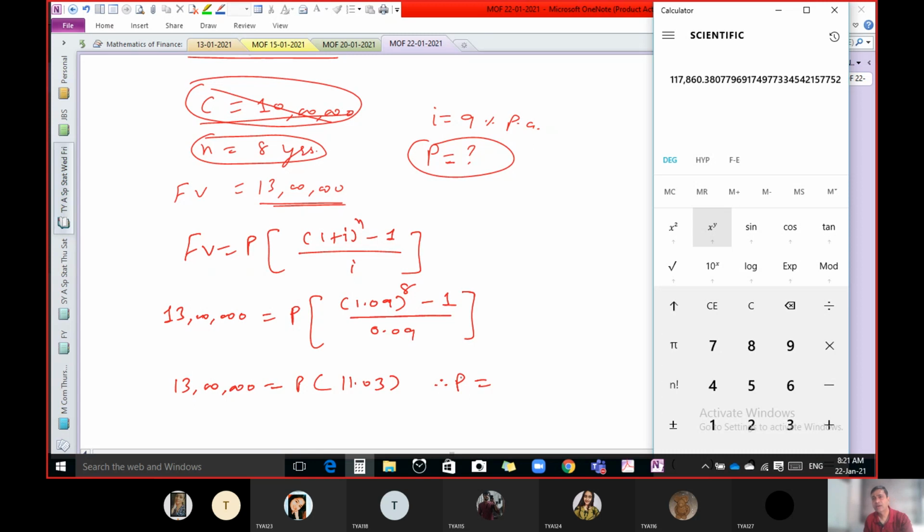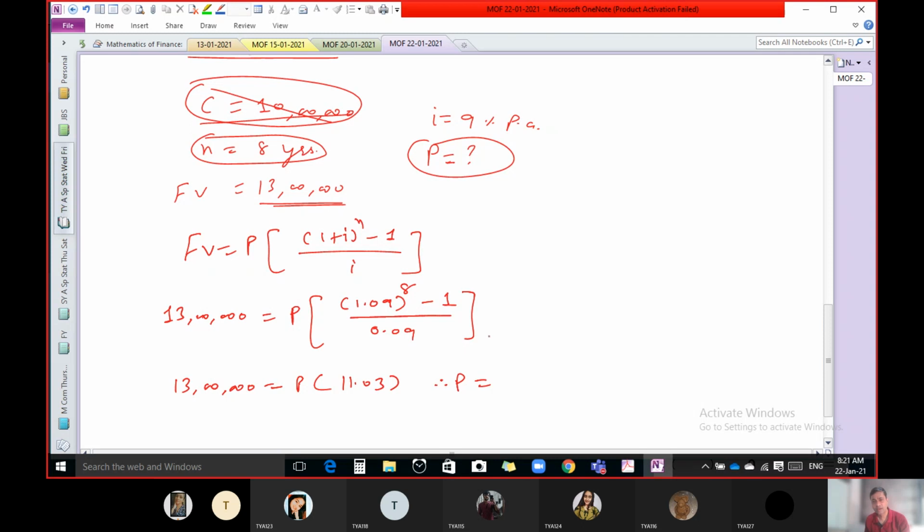So you will get 1,17,860. What does it mean? If we invest this amount at the end of every year for 8 years, then after the end of 8 years, you will get this much amount. Our investment is, we have to invest this amount for 8 years.